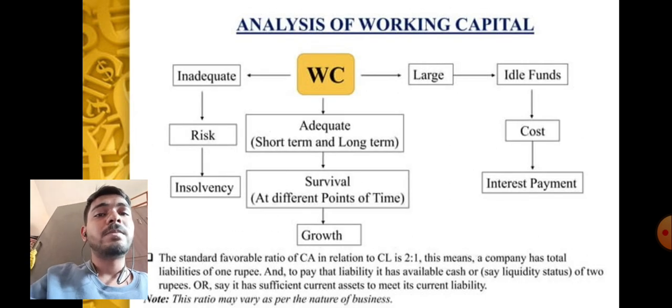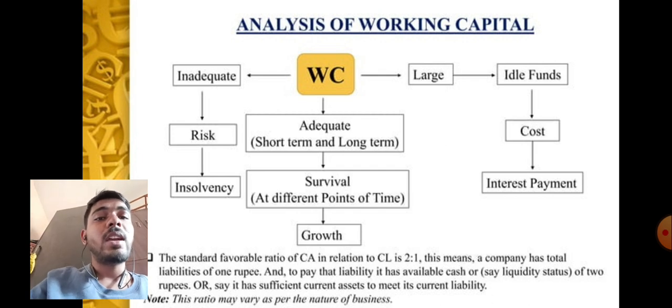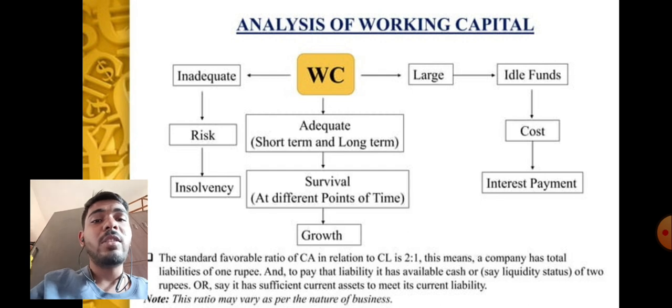Analysis of working capital: inadequate working capital risks insolvency, while large idle funds mean cost and interest payment. Adequate working capital ensures short-term and long-term survival at different positions. The standard favorable ratio of current asset in relation to current liabilities is 2 to 1. This means a company has total liabilities of 1 rupee, and to pay that liability it has available cash or, say, liquidity of 2 rupees, or it has sufficient current asset to meet the current liability. Note, this ratio may vary as per the nature of the business.